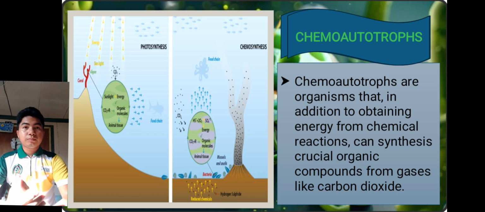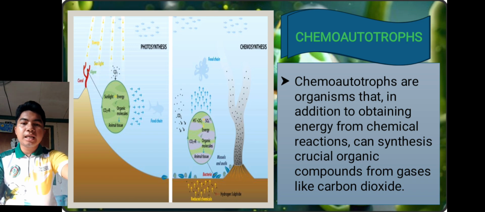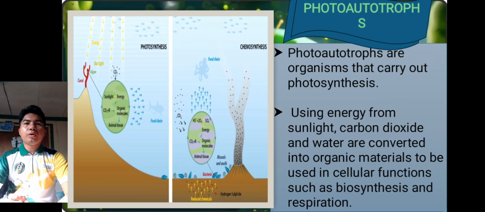So, ang chemoautotrophs ay isang organism that kumukuha ng kanyang energy through chemical reactions. Kumbaga sa mga chemical reaction sa mga ilalim ng lupa, mga carbon dioxide. So, ito yung chemoautotrophs.